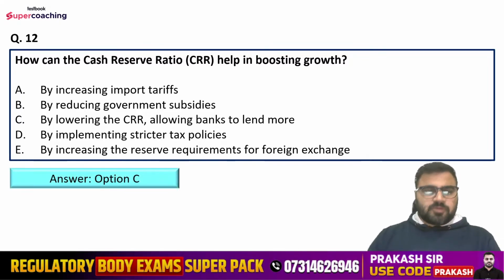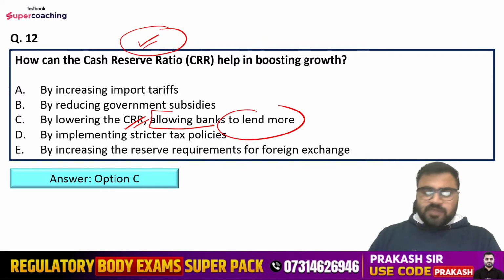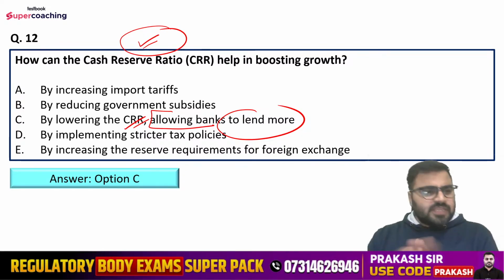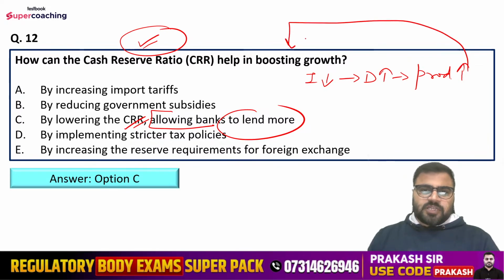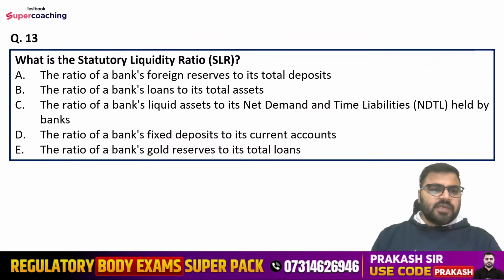So the right answer is option number C, that is by lowering the CRR, allowing banks to lend more. In case RBI reduces the CRR, it means banks need to keep lesser funds with the Reserve Bank of India in compliance with CRR. In that case, banks have more funds to lend to the public. If they have more funds, then interest rates will go down, demand will go up, and that will lead to increased production in the economy, and increased production is nothing but boosting growth, right?